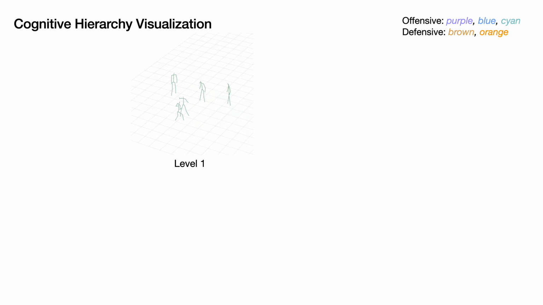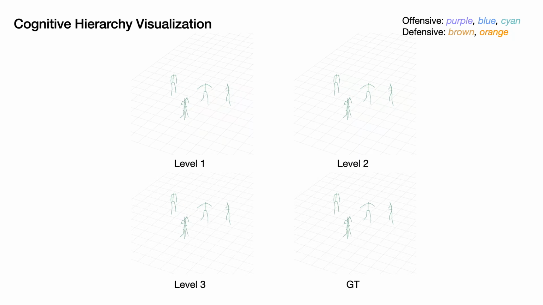At level 1, player Purple makes a reception and a passing move. Thus, as a defender, player Brown generates the action to turn to player Purple at level 2. His teammate, player Orange, is also getting closer to player Purple to defend. In light of this, at level 3, player Orange chooses a different action, turning to player Cyan. The level 3 actions are also closer to ground truth in this case.